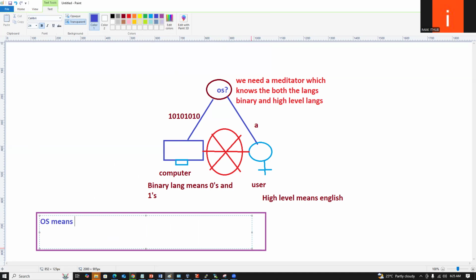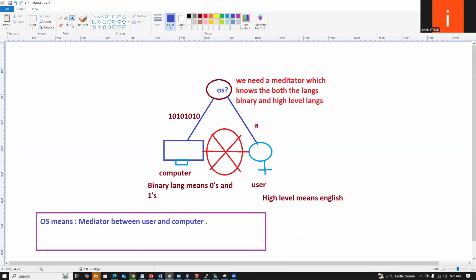OS means a mediator between user and computer. So the OS acts as a mediator between user and computer. This is just a simple meaning, guys. Understood?